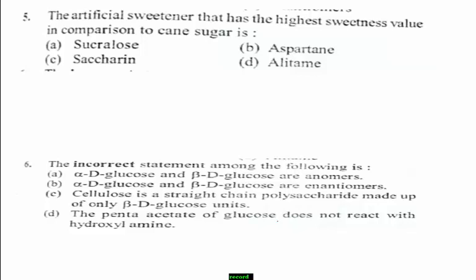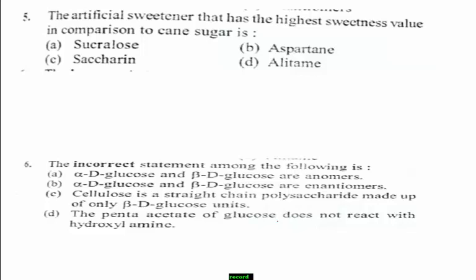Students, remember sucralose, saccharin, alitame, all these are examples of artificial sweeteners. Among these, alitame is the artificial sweetener that has the highest sweetness value in comparison to cane sugar.